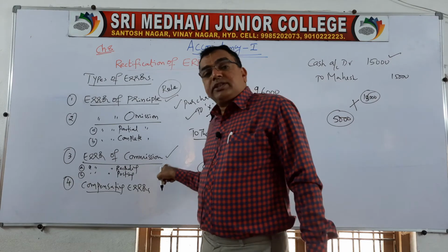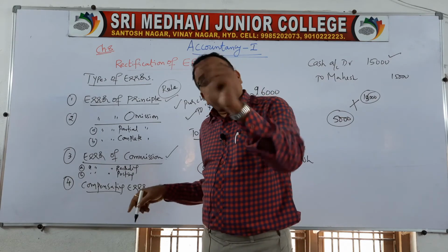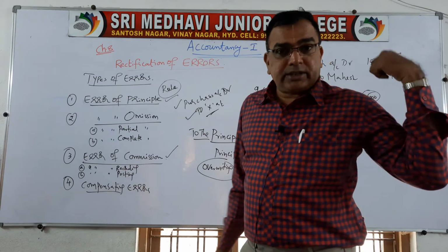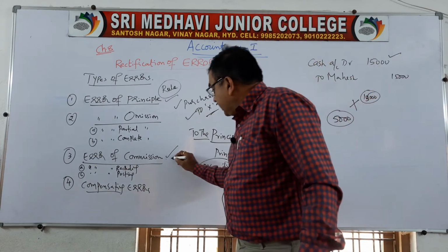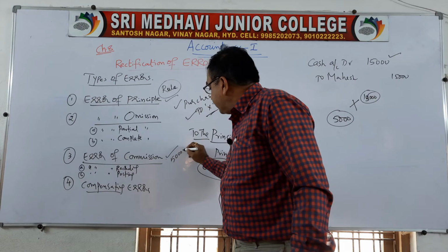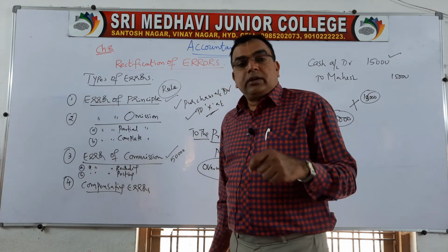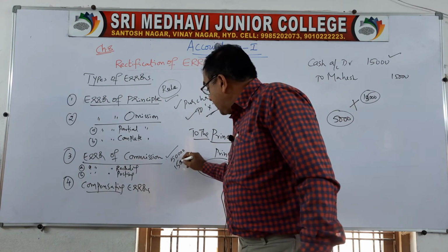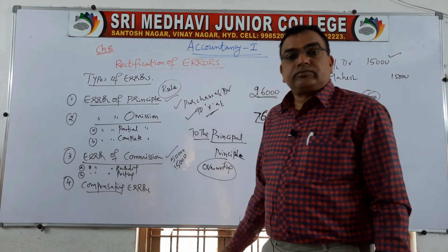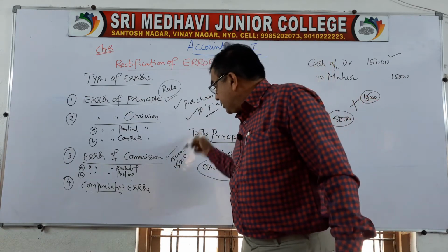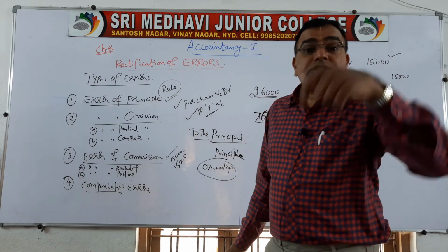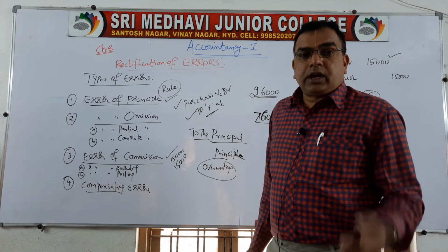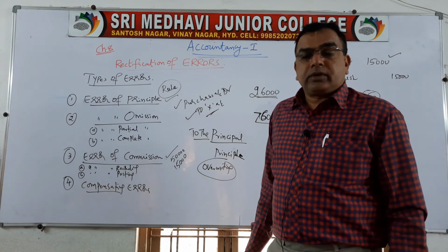Then comes errors of commission. Error of commission means here the accountant will record the transaction but with the wrong amount. Like I said various examples. Suppose I say here cash paid to Mahesh 50,000, he will mishear it as 15,000, or a zero is avoided or a zero is added by ignorance, again not with the intention of cheating.